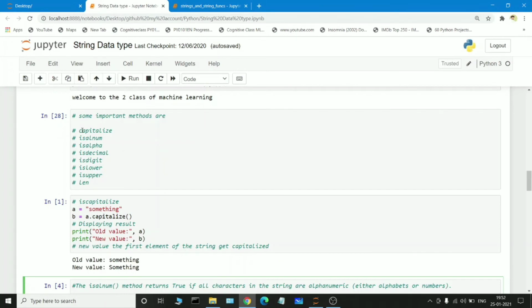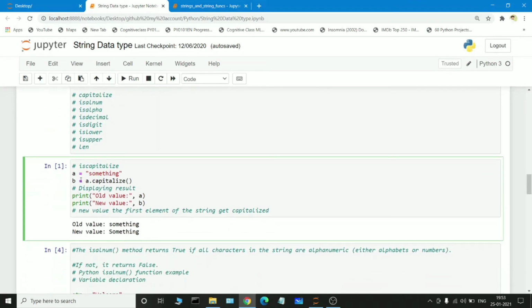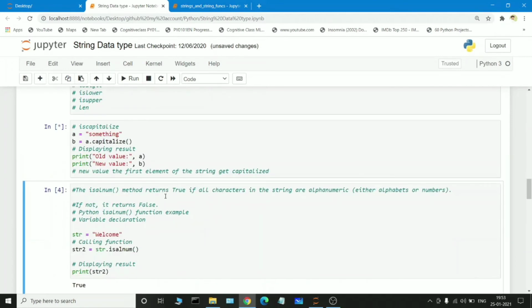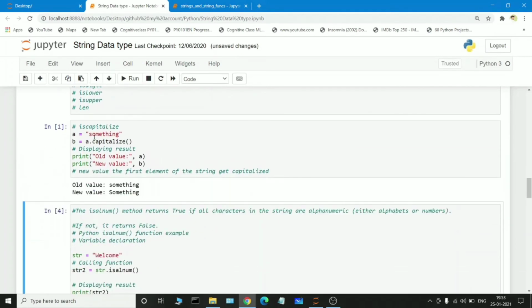There are some other string functions, which means capitalize. We have seen capitalize. Capitalize is used to capitalize the starting word. If I am passing a is equal to something and I want to capitalize the small s to the capital S, so I have a dot capitalize. A dot capitalize means it just capitalizes the starting position. If I execute it, automatically the starting position will get capitalized. The old value will be what we gave, and the new value will be capital S, which means the small s is converted into capital S with the help of the capitalize function. This is how the capitalize function works.